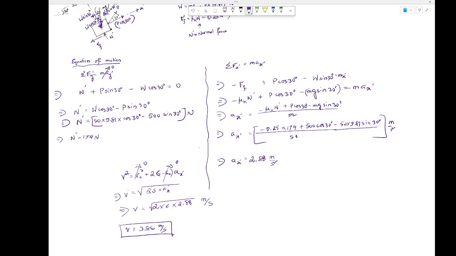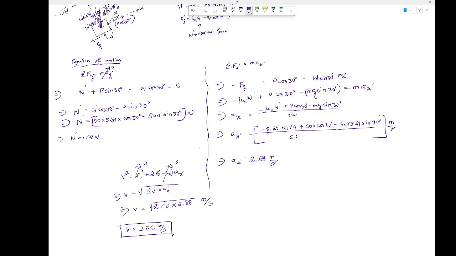So again, to give you an overview of this problem, we are given a block with an external force P of 500 Newton acting at an angle of 30 degrees with the inclined plane, which is another 30 degrees. Right? Okay, so what we did on this problem, we had to write the equation of motion in both x and y direction. Obviously, the plane direction is x direction and the direction perpendicular to the plane is y direction. We use x prime and y prime because those are not the usual x and y directions.